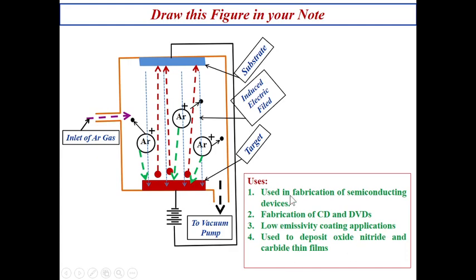These are the main uses of sputtering. So I suggest you draw this figure in your notes. Pause the video and draw the figure.